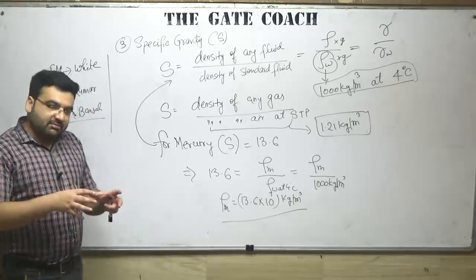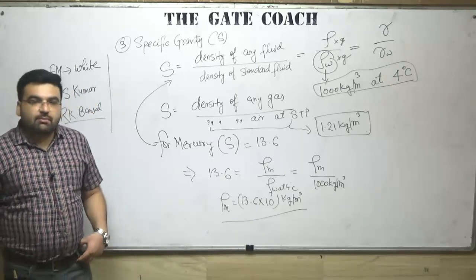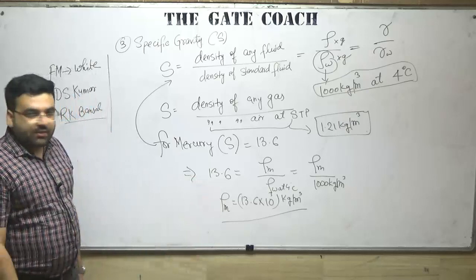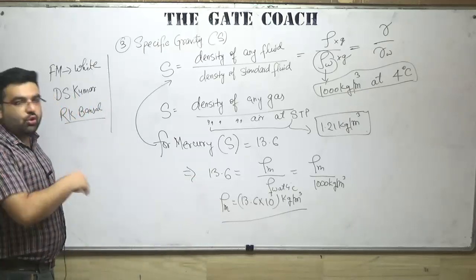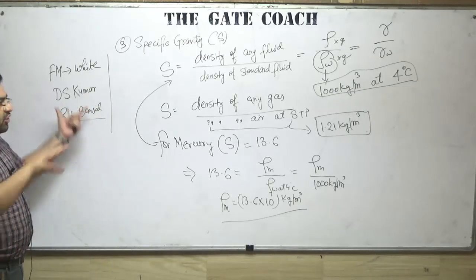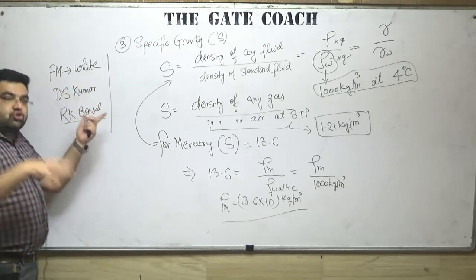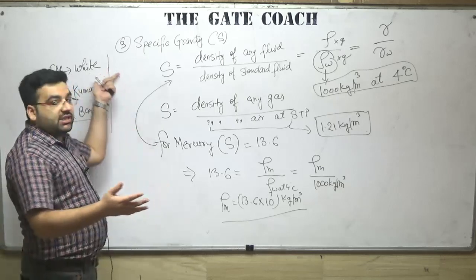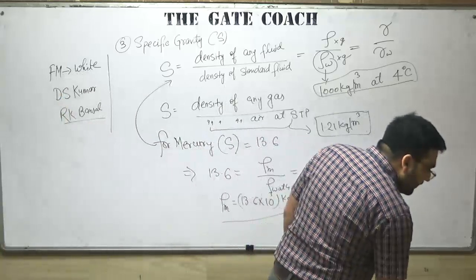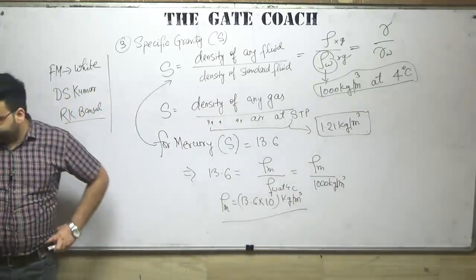In some books, you will find theory in a lot of detail. In some books, you will find very little theory, but a variety of numericals. Clear? So every book has its own advantages and disadvantages. For example, in R.K. Bansal and D.S. Kumar, theory is not very much, but the variety of numericals is very large. As far as White is concerned, the solved examples are very few, but the theory is very good. So you can refer to any book you want. Doesn't matter. Okay, note it down, then we'll proceed.